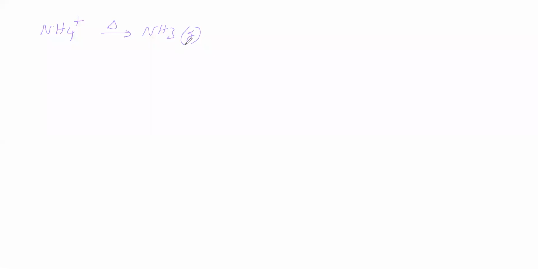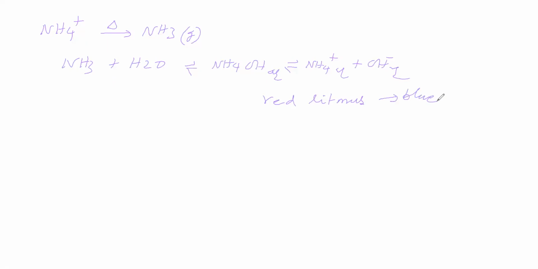What is the test for ammonia gas? This ammonia takes water to give ammonium hydroxide. Ammonium hydroxide is a base which ionizes partially to give ammonium ions and hydroxide ions. Since it is a base, it turns red litmus into blue.